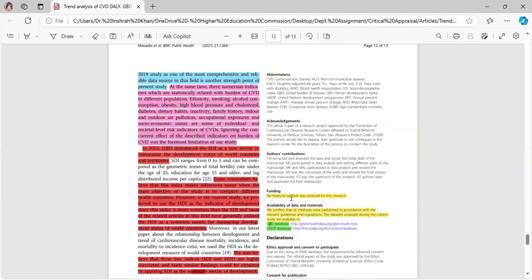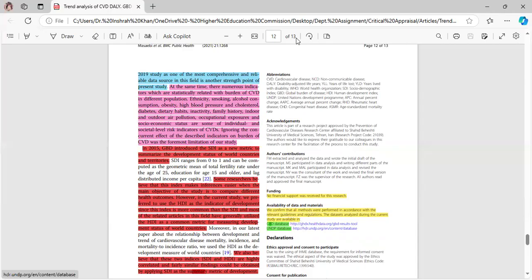Funding source: no financial support was received for this research. And then availability of data and materials. We confirm that all methods were performed in accordance with the relevant guidelines and regulations. The data set analyzed during the current study are available in GBD database and then UNDP database.